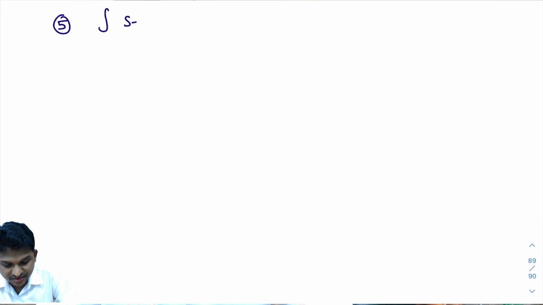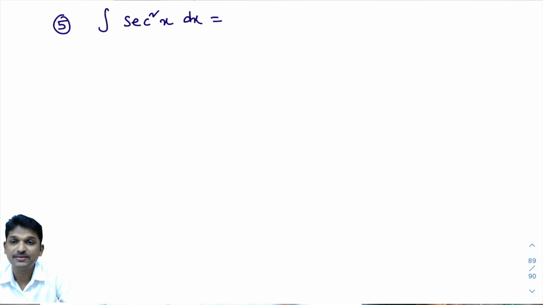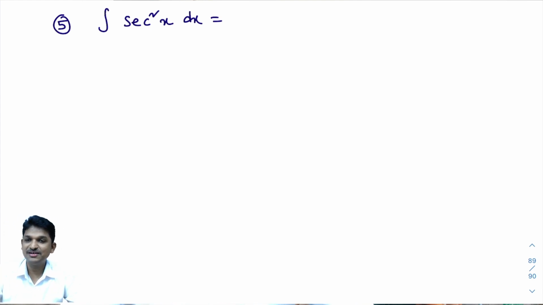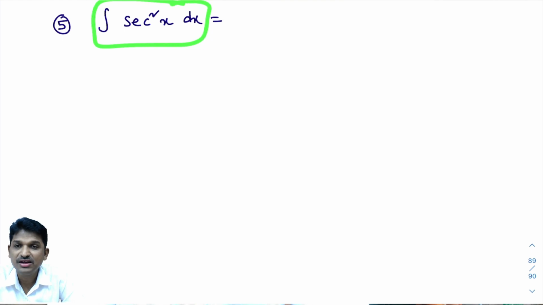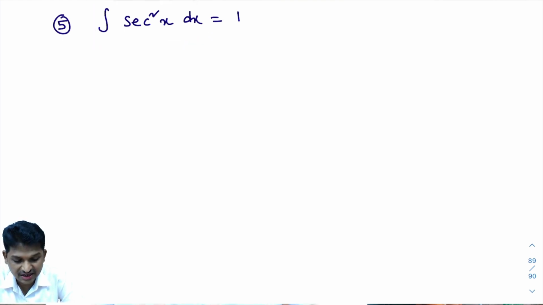Integral of secant square x dx. Actually, we have this direct formula. Just to make things similar, I have written this again: integral of sin square x dx, integral of cos square x dx, integral of tan square x dx, integral of cot square x dx, integral of secant square x dx. In the first class, you learned 19 formulas. In those 19 formulas, this is there directly. Integral of secant square x dx is tan x plus c.